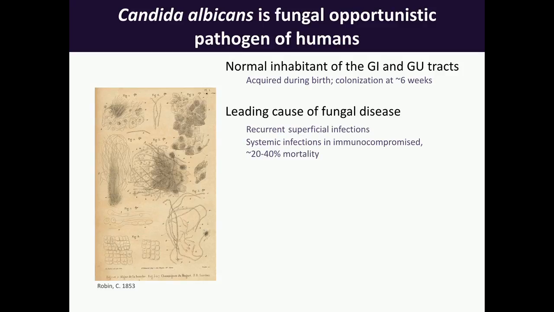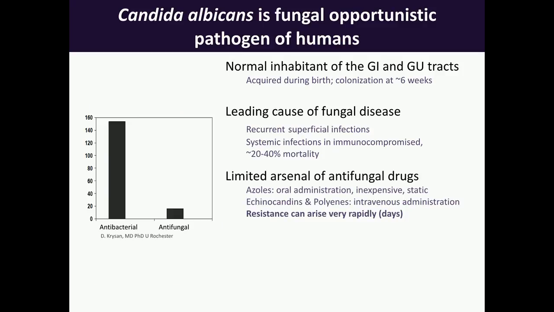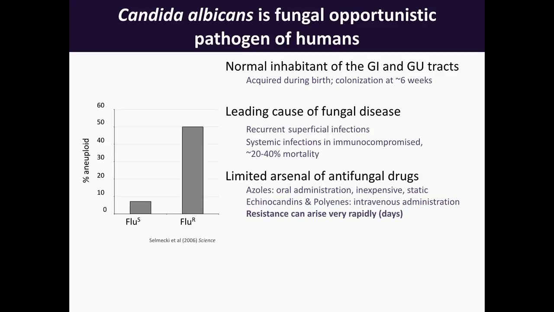This disease ranges from superficial infections in healthy individuals, that's thrush or yeast infections in females, to much more serious systemic bloodstream infections in people who have compromised immune systems, which can sometimes result in mortality. Exacerbating that problem is that there is a very limited number of antifungal drugs available to treat fungal infections, and resistance can arise very rapidly. One mechanism of this resistance is changes in chromosome copy number, and about 50% of clinical isolates that have been shown to be drug resistant carry some sort of aneuploidy within their genome.